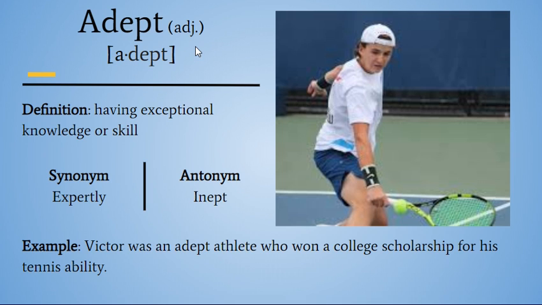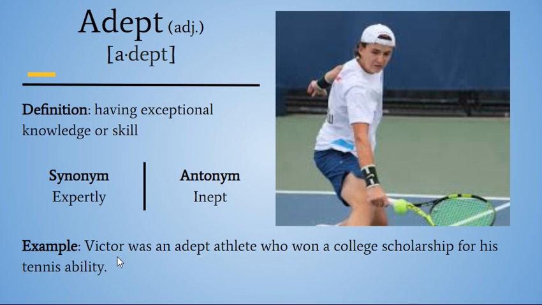Our last on the list is adept. Adept is an adjective. Adept, 2 syllables. Definition, having exceptional knowledge or skill. Synonym would be expertly, someone who's an expert at something. Antonym, or the opposite of adept, would be inept, someone who's unskilled, who doesn't have deep or exceptional knowledge. Someone who is unskilled would be inept.